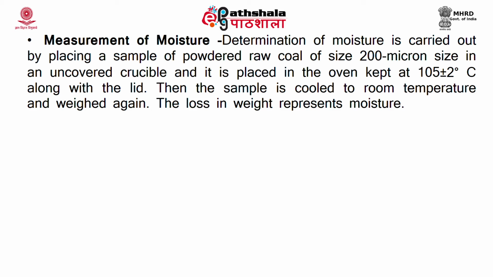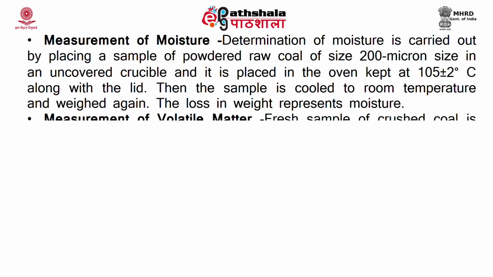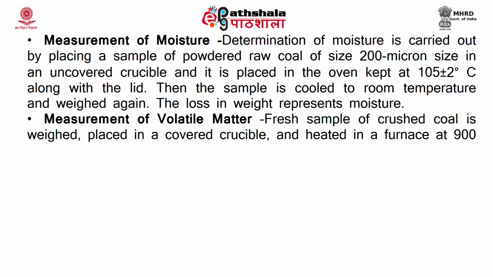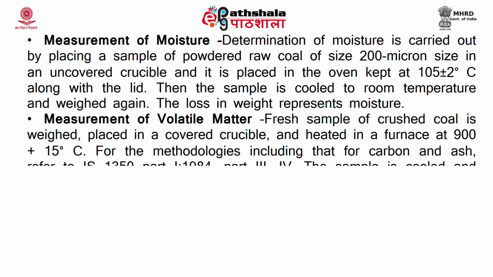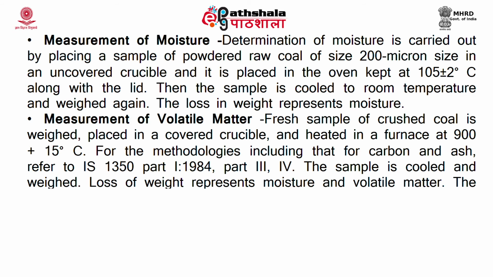And how to measure the volatile matter? The volatile matter present in the sample is measured by taking a fresh sample in a covered crucible and heating it under a temperature of 900 plus or minus 15 degrees Celsius in a furnace, and the sample is taken back and cooled and weighed, and the loss of weight represents the volatile matter.